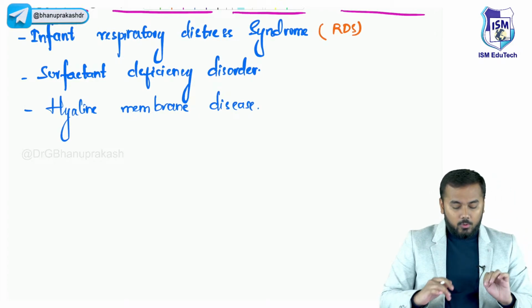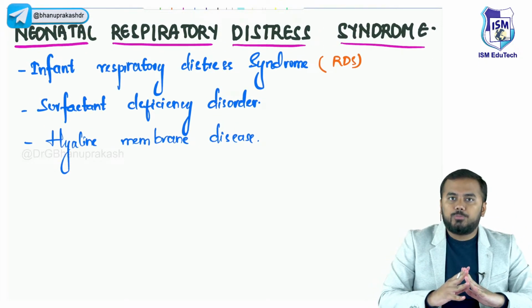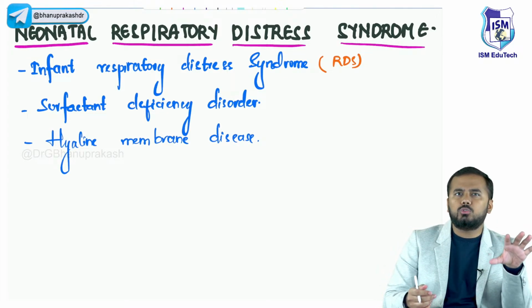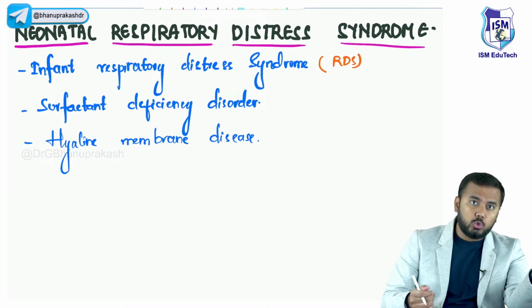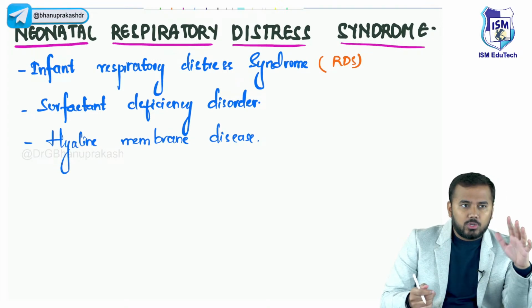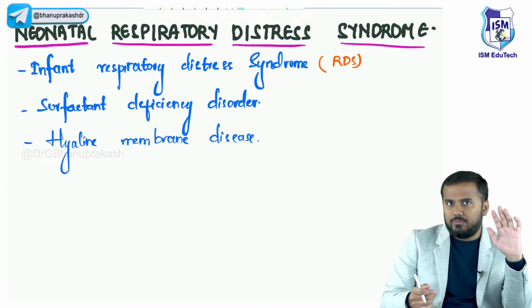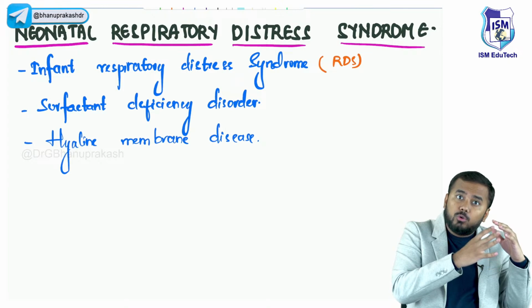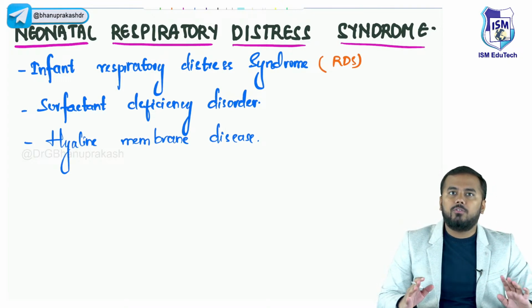Now, this neonatal respiratory distress syndrome, if you look at it, guys, you most commonly see in a preterm or premature infant. So if a mother is giving birth to a premature or preterm infant, in those children you will basically see this kind of disorder.